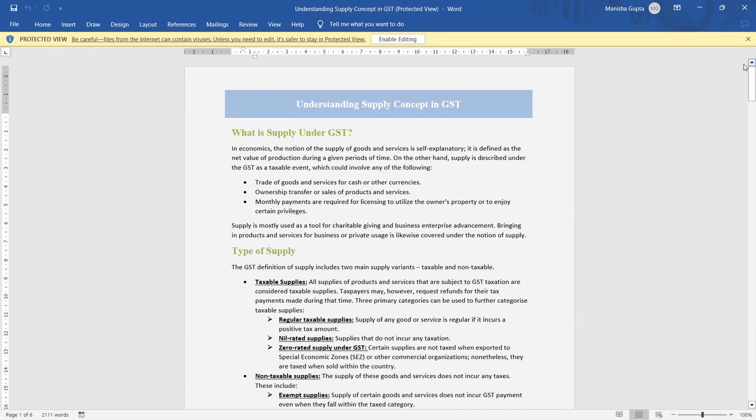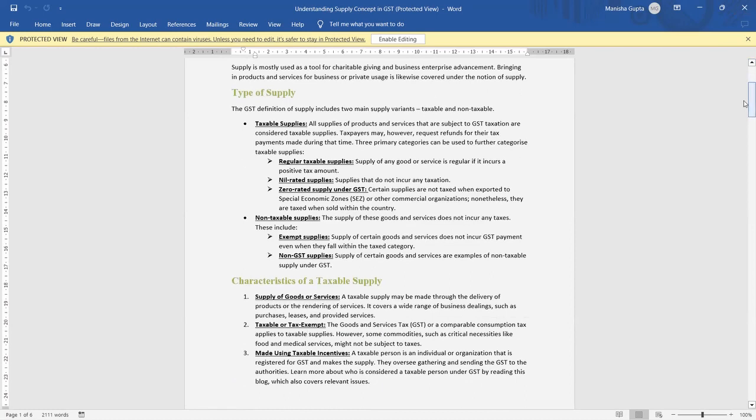Also note the following transactions, which are neither considered as a supply of goods nor of service. If you supply goods from a non-taxable territory to another, for example if you purchase some goods from outside of India, without entering into India, that is not considered to be a supply.